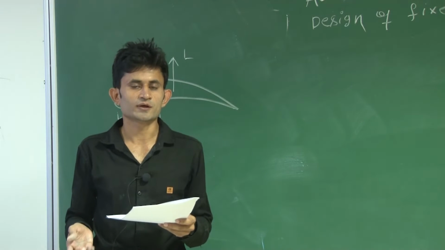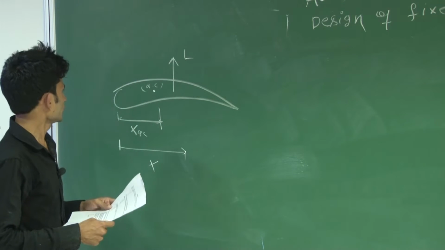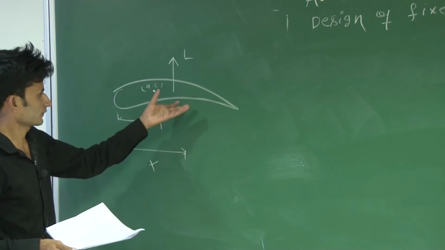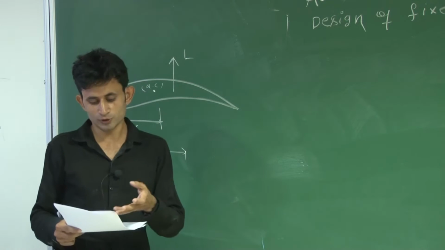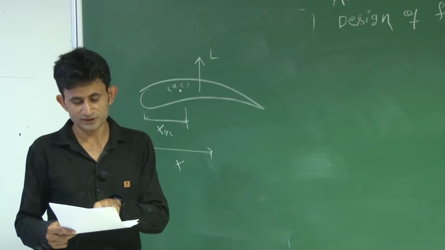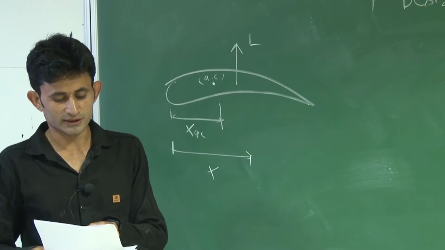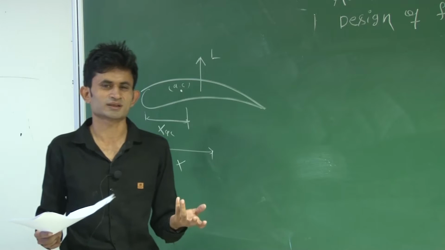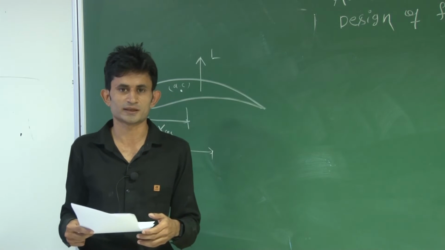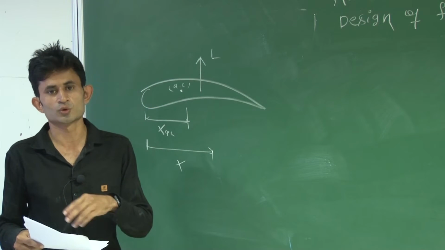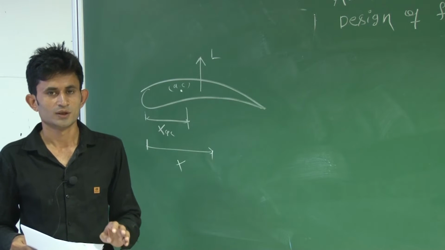You have to find the value at the quarter chord point. You have been given the airfoil, and it is mentioned that the airfoil is thin, so you cannot think about a cambered or symmetrical airfoil, because in this question you don't need to go to that deep level.